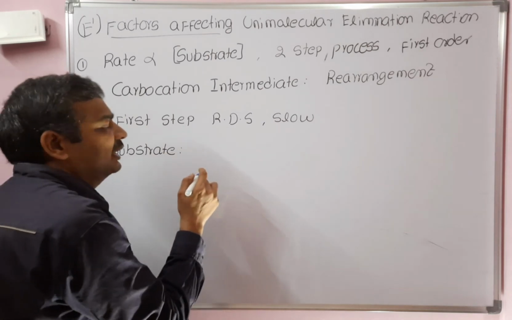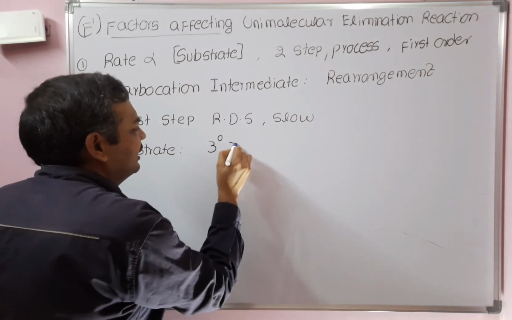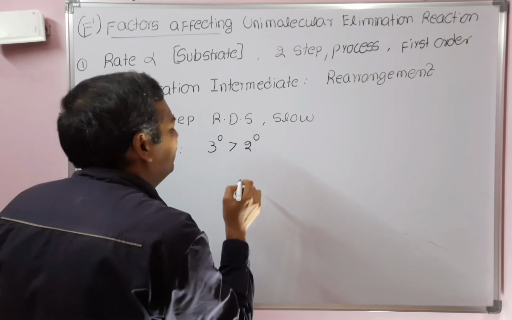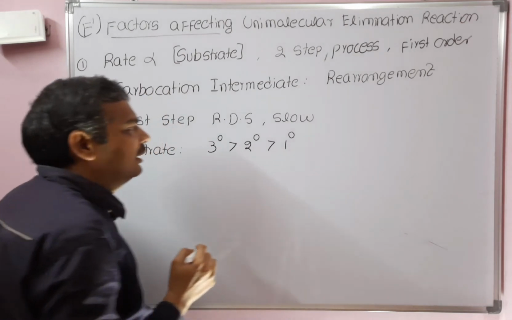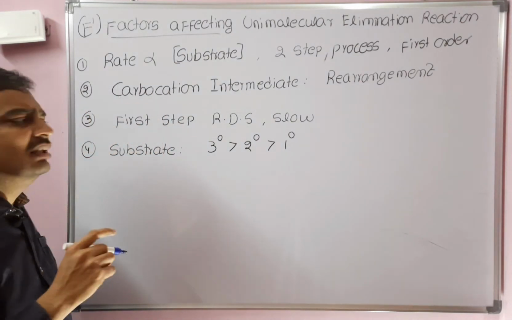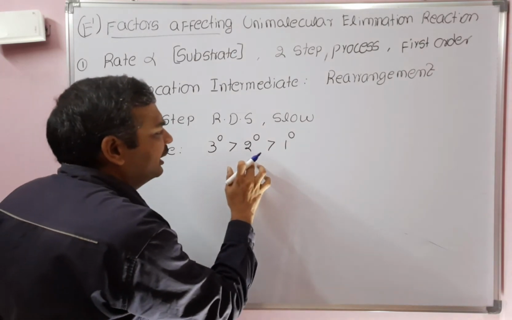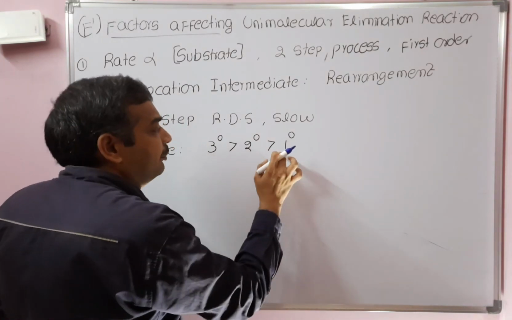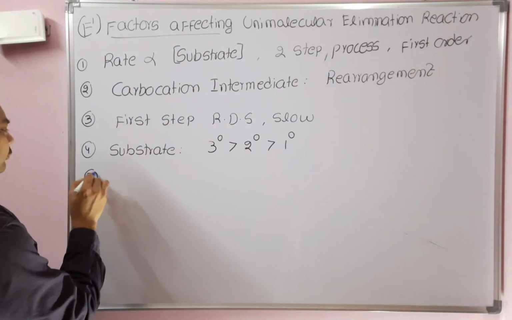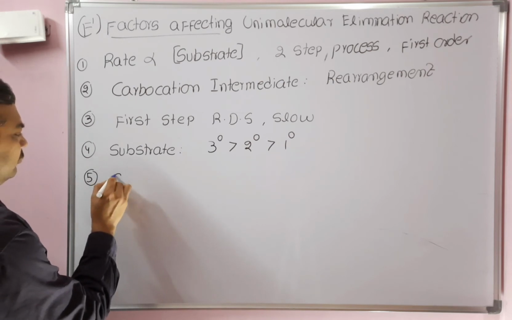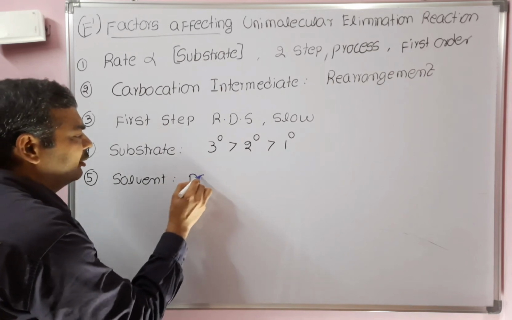So since carbocation is formed, generally tertiary alkyl halides or tertiary alcohols will readily undergo elimination reaction, then secondary, then primary. Primary alkyl halides or primary alcohols will take a long time. Tertiary readily, secondary moderate, primary weak. Coming to the solvent. Polar protic solvents are required.